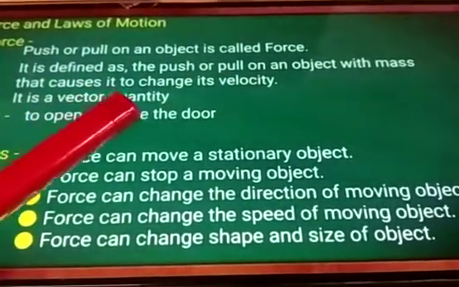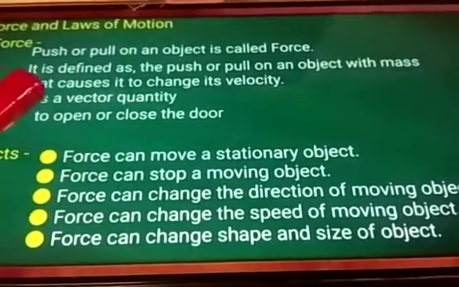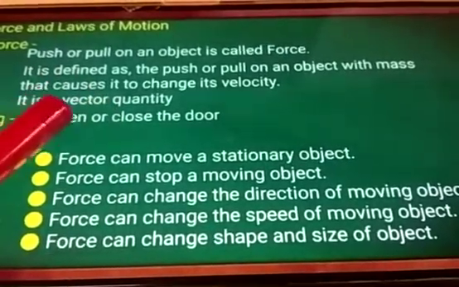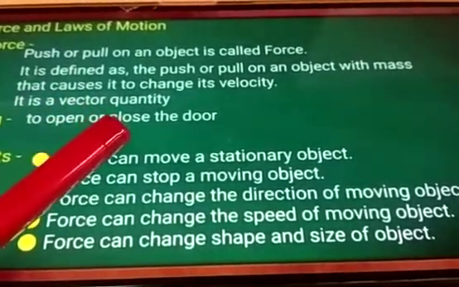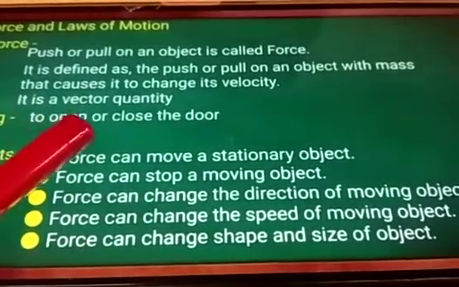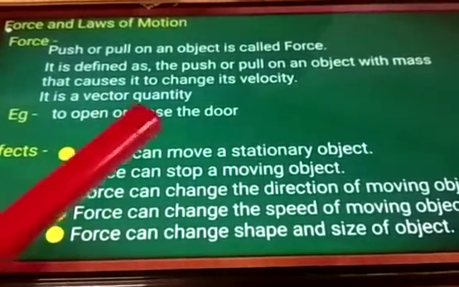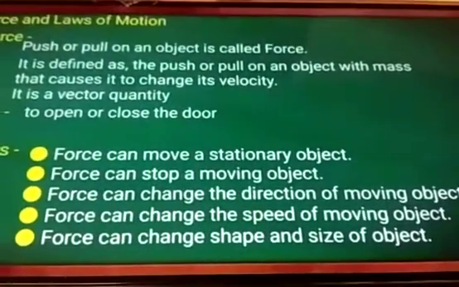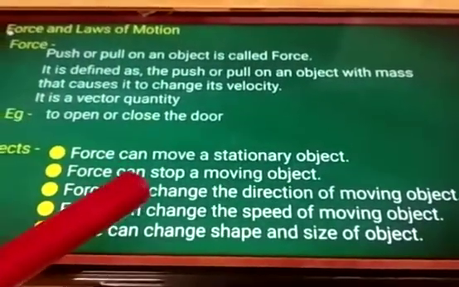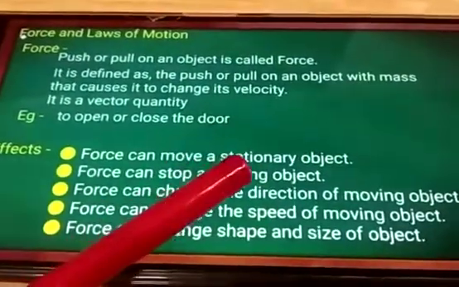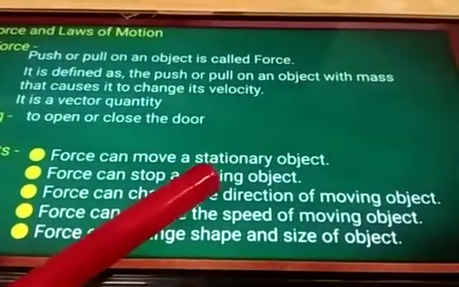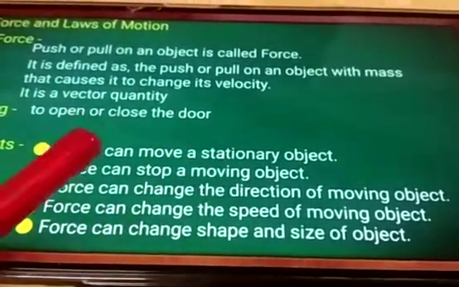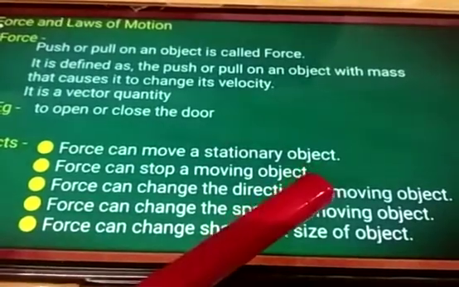It is a vector quantity. Okay? Force is a vector quantity. What is the meaning of vector quantity? It has both magnitude and direction. Then an example for force is to open or close the door. Then what happens? What are the effects here? Force can move a stationary object. Stationary means anything which is at rest, stable there. Force can move a stationary object.